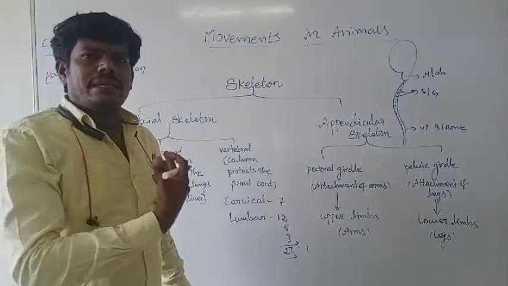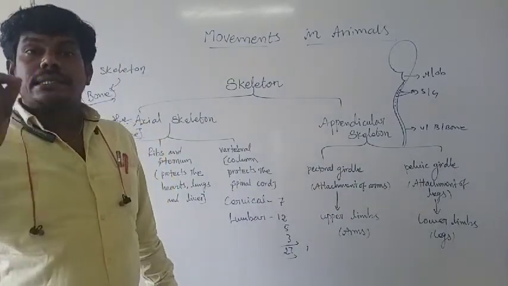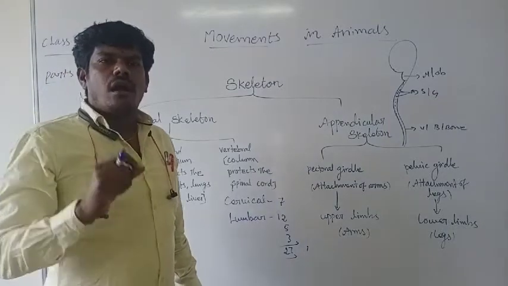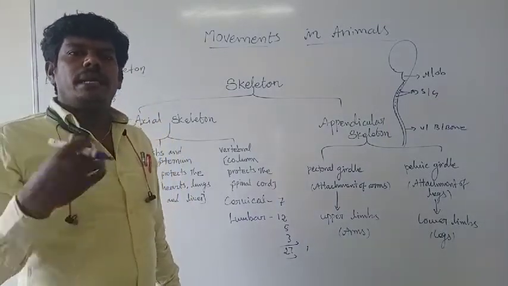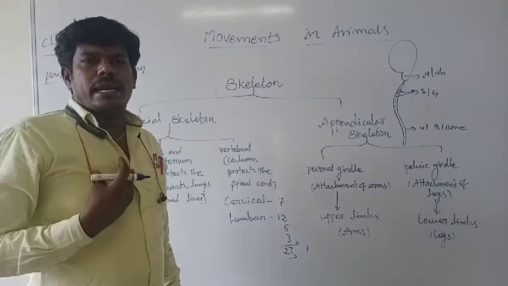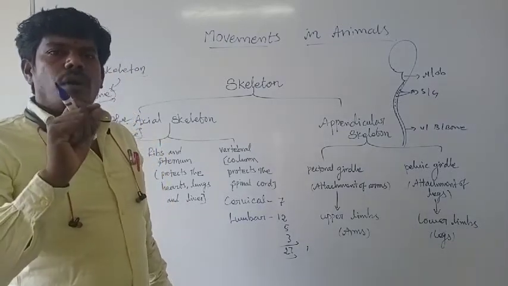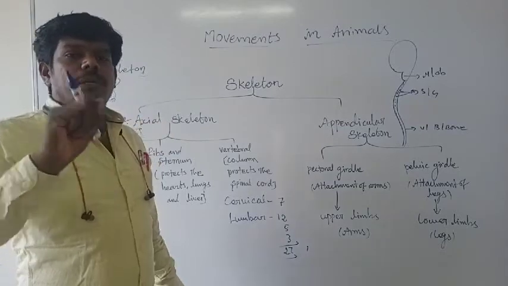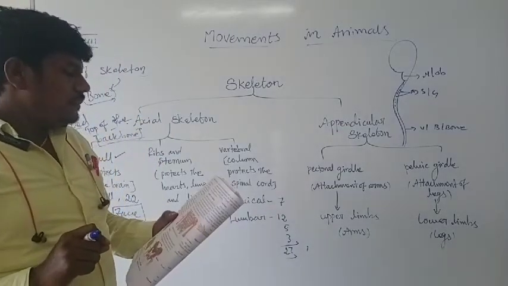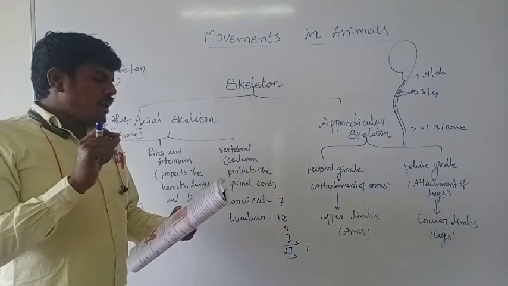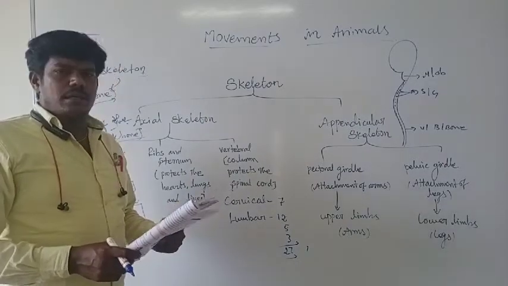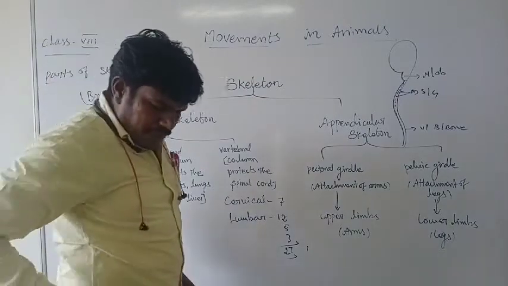These ribs are connected at a particular point, that is the sternum. They are connected in all ribs except 2 ribs, that means 1 pair. The remaining 10 ribs are connected. So that particular point serves as an attachment to the backbone. And then it provides support and a place of attachment for the pectoral and pelvic girdle. Pectoral and pelvic means hip region.